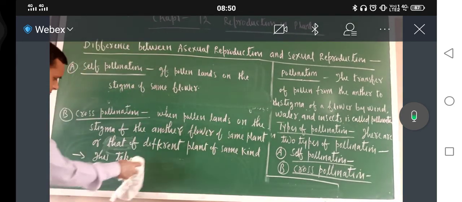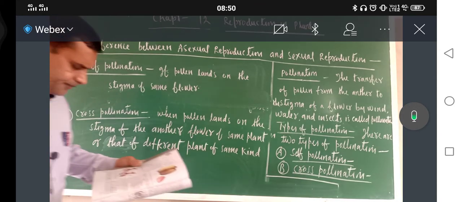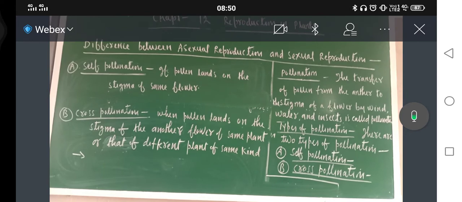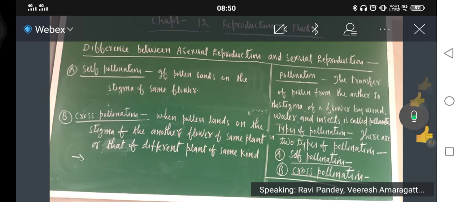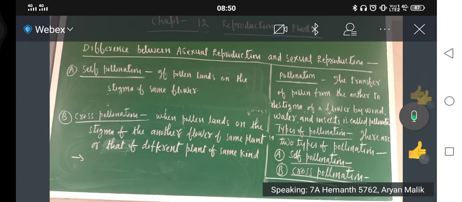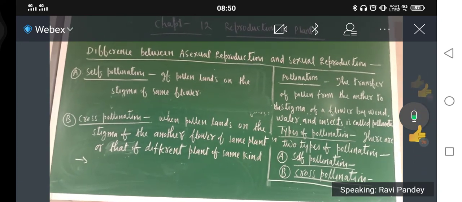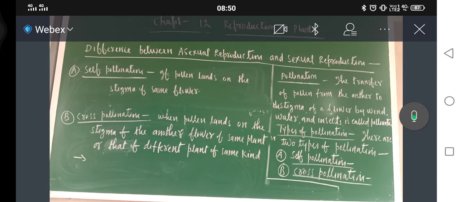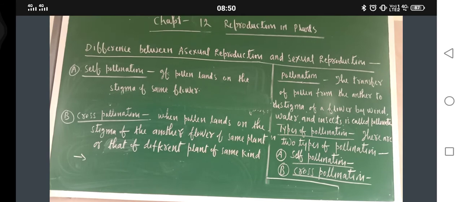Yes, just see. Am I audible and visible? Now understand this one properly. I am removing the collar mic now. Hello, am I audible and visible?